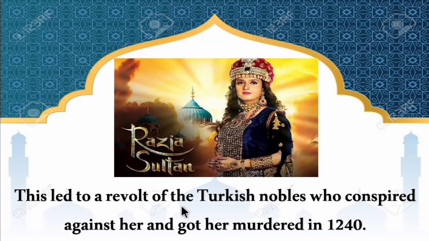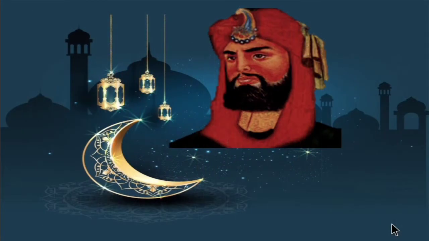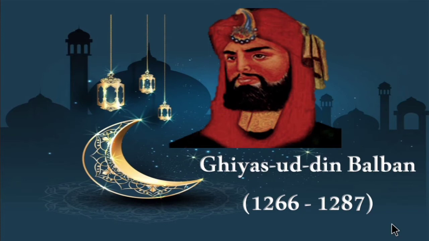This led to a revolt of Turkish nobles who conspired against her and got her murdered in 1240. The main reason is she supported all the non-Turkish nobles and she made an Ethiopian slave as her personal assistant. After Razia, Ghiyas-ud-Din Balban succeeded the throne.